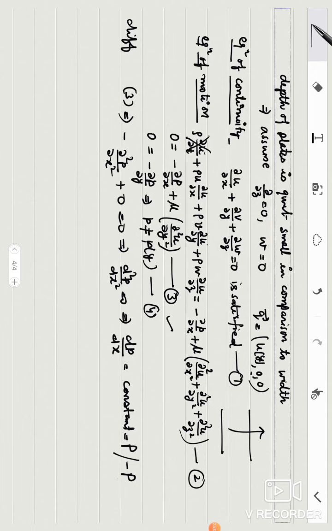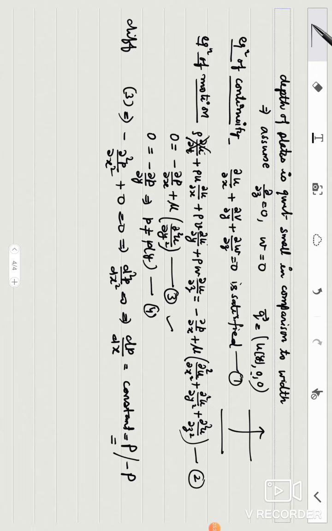So in this case, we will assume this P to be positive. In some cases, I will take it as minus P, so that you may know how we will proceed or how we will predict our results.